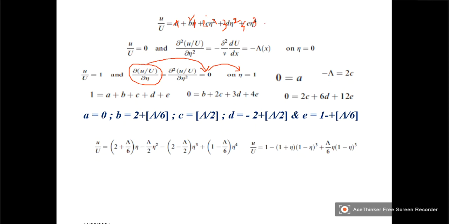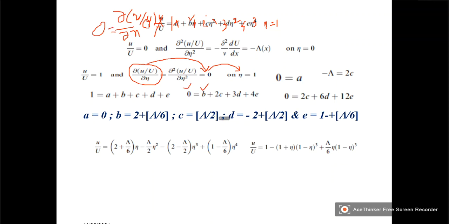So if you substitute eta is equal to 1, left hand side is dou u by dou eta of u by U, which is equal to 0.